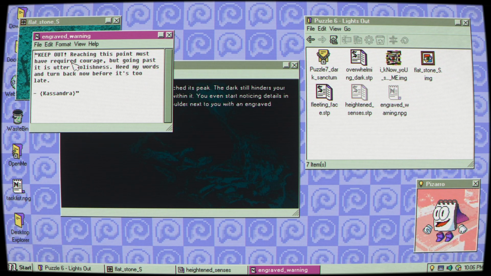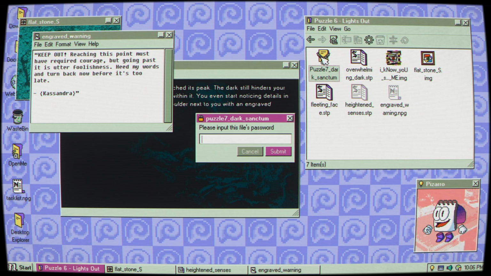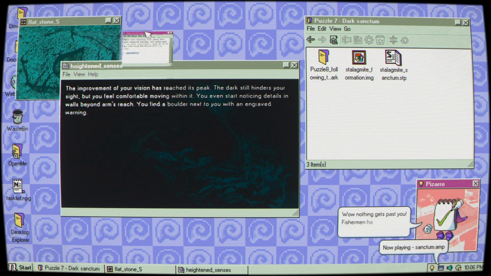Reaching this point must have required courage, but going past it is utter foolishness. Heed my words and turn back now before it's too late. Cassandra. Wonder if that is our code. Let's try it. Cassandra. There we go, baby.